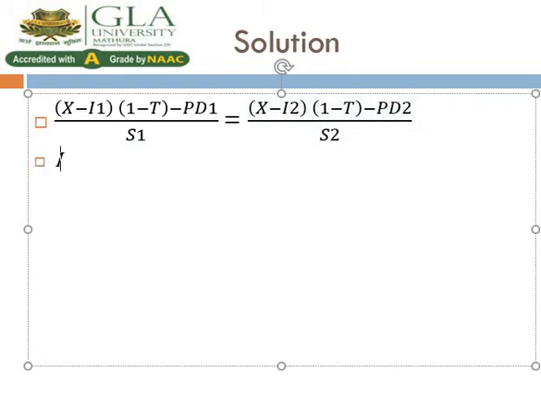Firstly I1. In the first alternative, when we have issued totally equity, not a single rupee as debt, then our interest is 0. In the second condition, where we have a debt of 40 lakh rupees and the interest on the loan is 10%, so 10% of 40 lakh rupees is 4 lakh rupees.